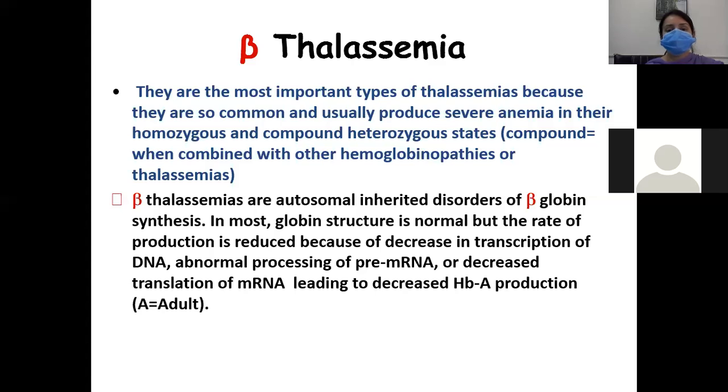Beta thalassemias are autosomal inherited disorders of beta globin synthesis, and in most, globin structure is normal, but the rate of production is reduced because of decreased transcription of DNA, abnormal processing of pre-messenger RNA, or decreased translation of messenger RNA, leading to decreased adult hemoglobin production.